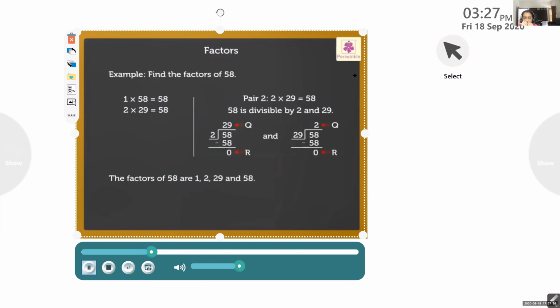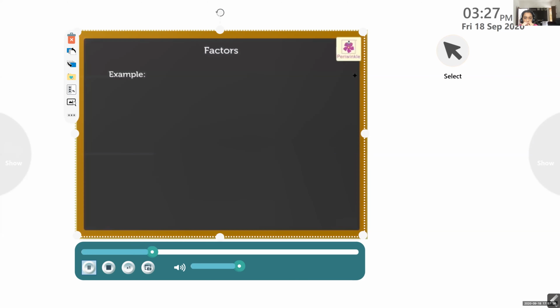Let us solve one more example. Find the factors of 81.